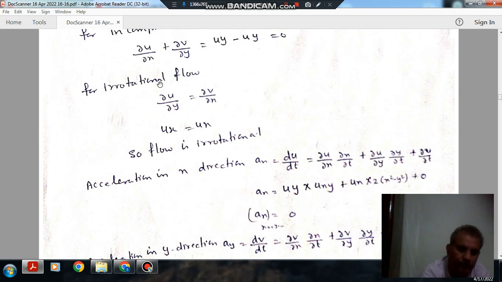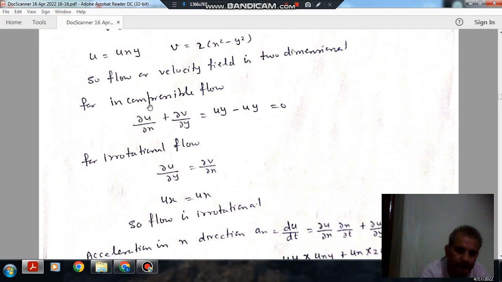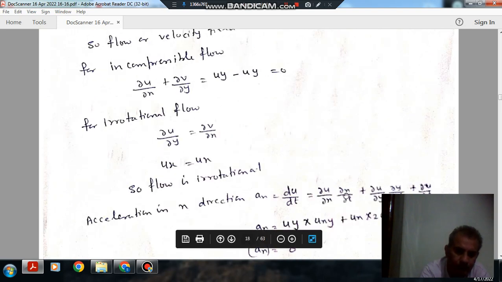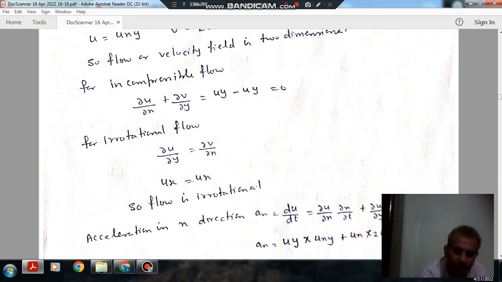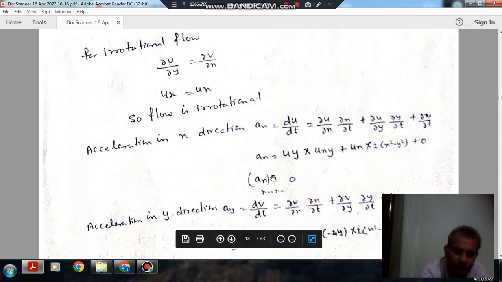As u is not a function of t, this quantity is 0. ∂u/∂x is 4y, multiplied by u, that is 4xy. ∂u/∂y is 4x, and this quantity multiplied is v, that is 2x² minus y². So if we put x equal 0, y equal 0, then ax is 0.